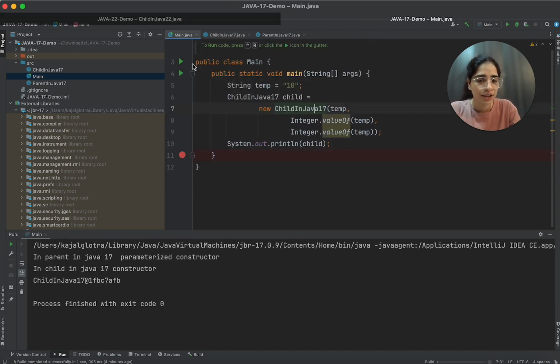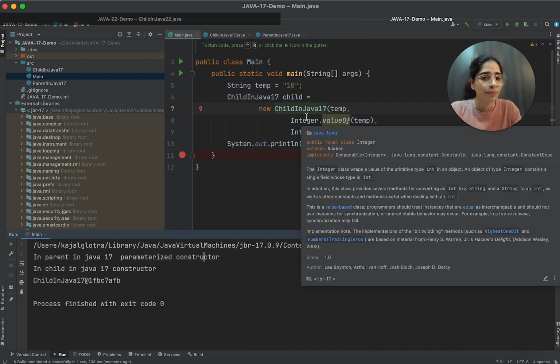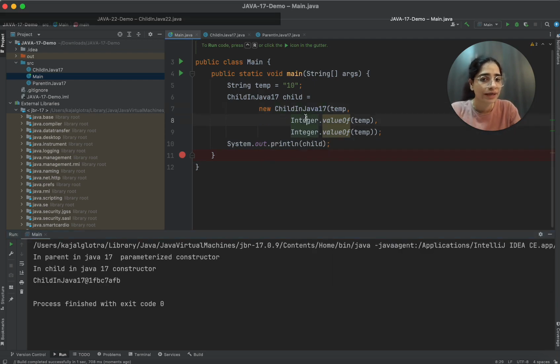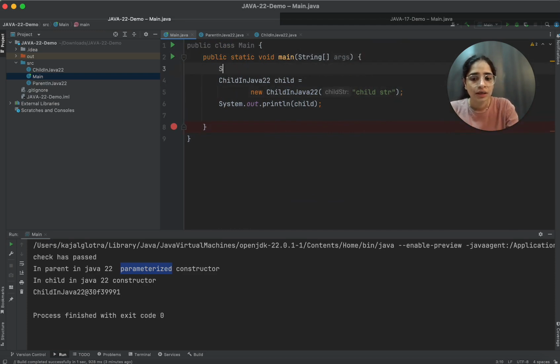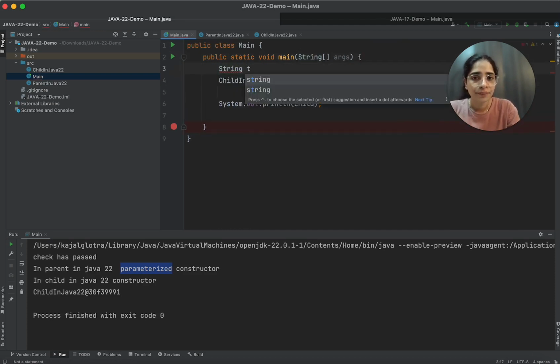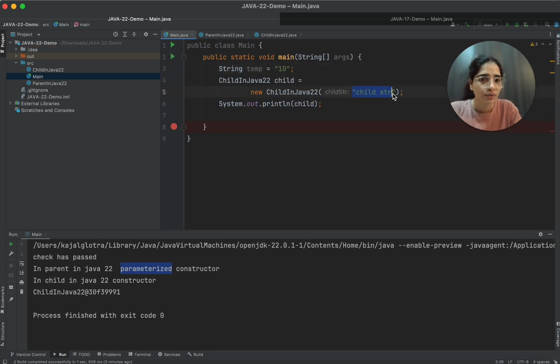I'll run this application. You can see now I'm able to call this parameterized constructor. Whenever your parameter types for child and parent are different, then you have to get the value whenever you're creating an object of child. Now I'll go into Java 22 here, and I'll try to create an object of child in Java 22, and I'll pass a string temp equals 10. I want to call this child by taking only 10.